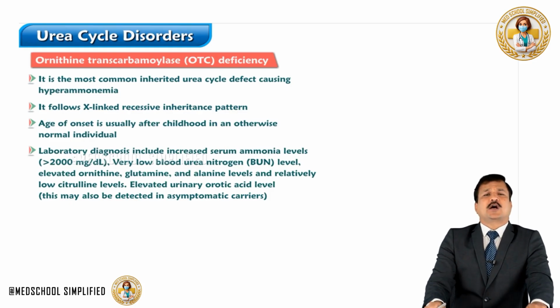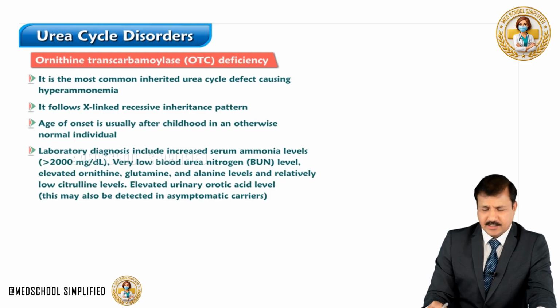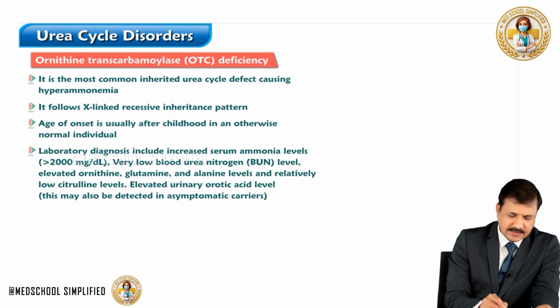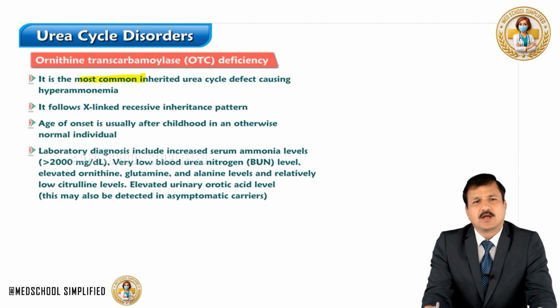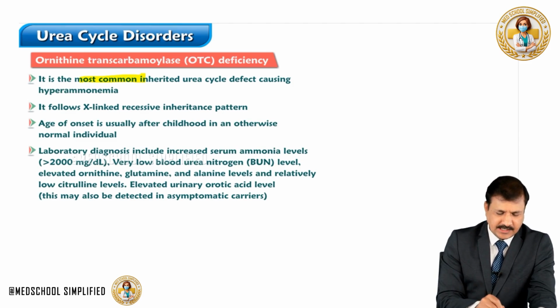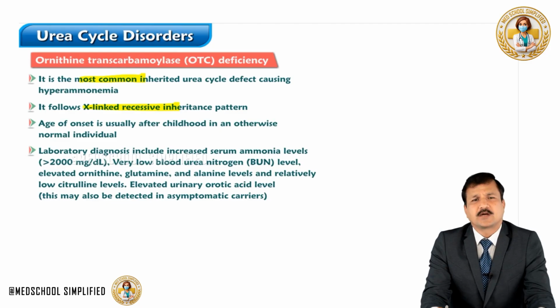Coming to the most common urea cycle disorder among the inherited hyperammonemias, the most common one is the ornithine transcarbamylase enzyme deficiency. It follows an X-linked recessive inheritance pattern because the gene for the enzyme ornithine transcarbamylase is located on the X chromosome. The age of onset is usually after childhood, otherwise the child is normal.